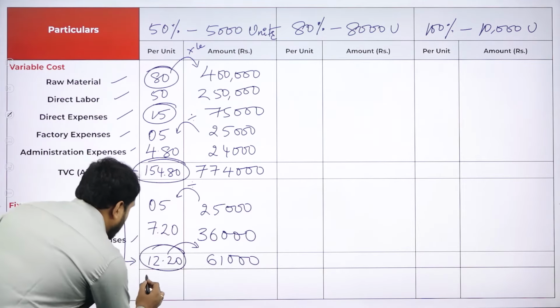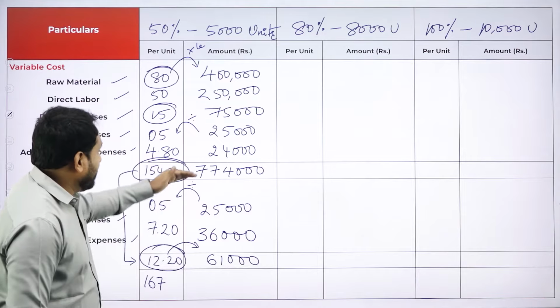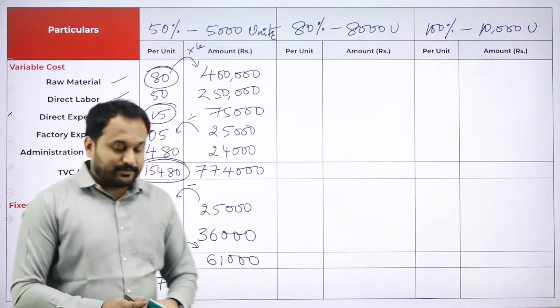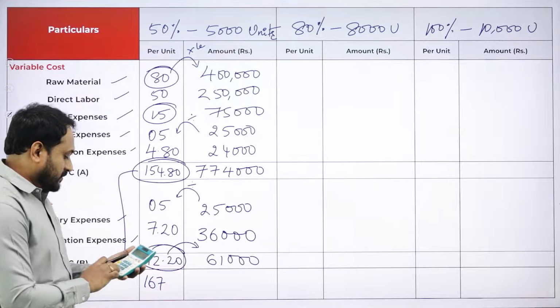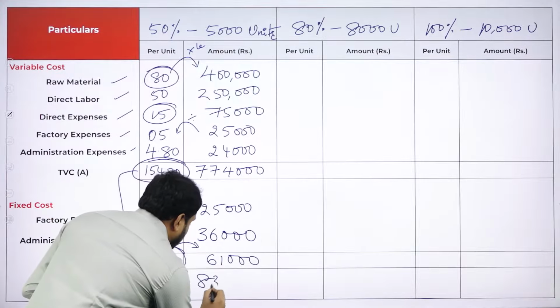So you will be writing here 167, is what you will get. And then 7,74,000 plus 61,000 you are supposed to go with, that is into, done. So you got somewhere 8,35,000. If you go with it, you will actually get it.